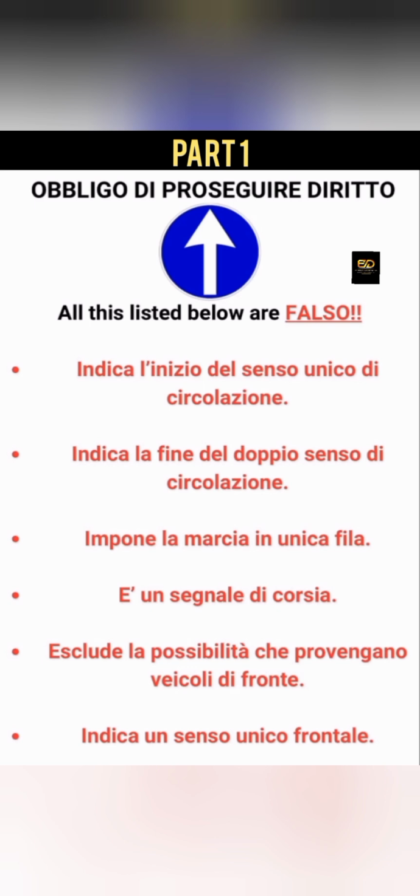It is blue like this, but it is in a box, four-cornered. Yeah, it's a square, not circular like this. Indica la fine di doppio senso, it is a lie. This one is not the end of a two-way road. Impone la marcia in unica fila. This is a lie. This sign is not telling you that you must move in one queue.